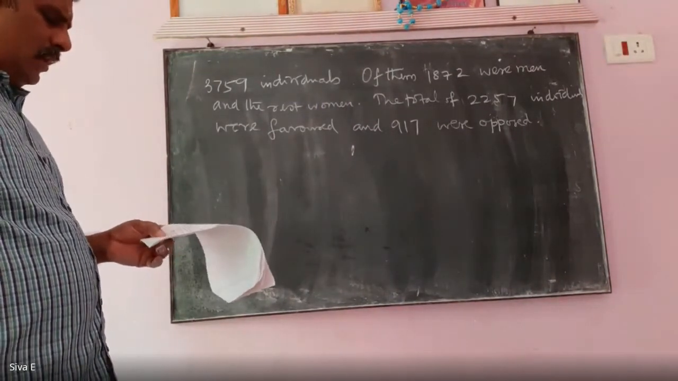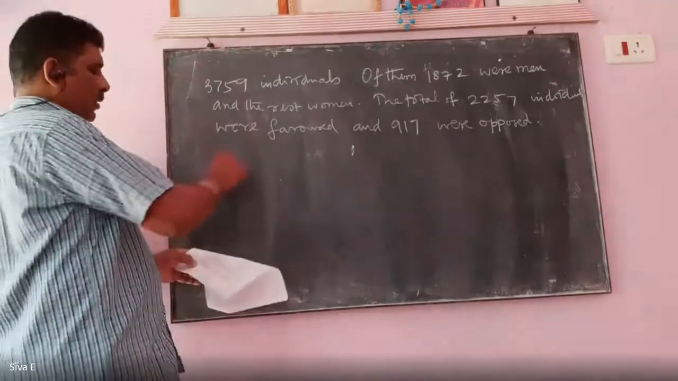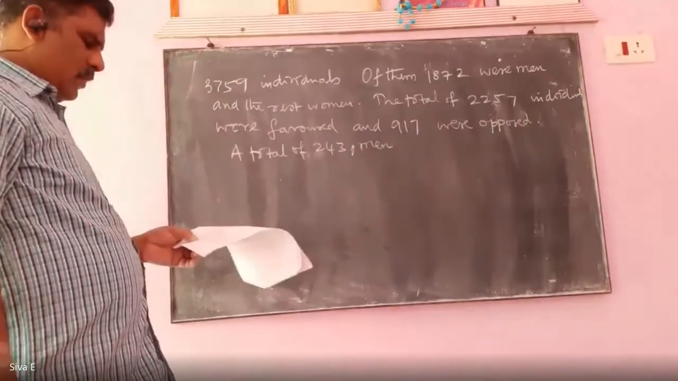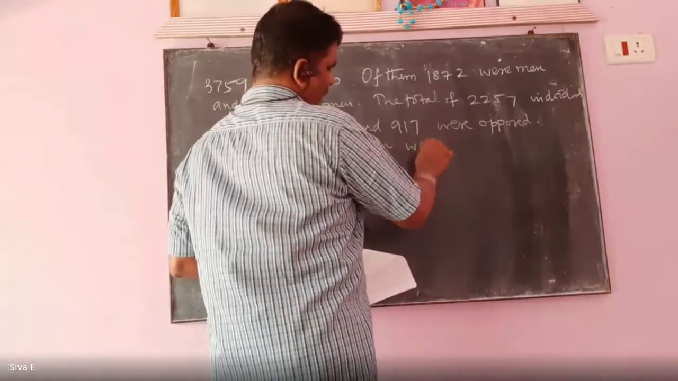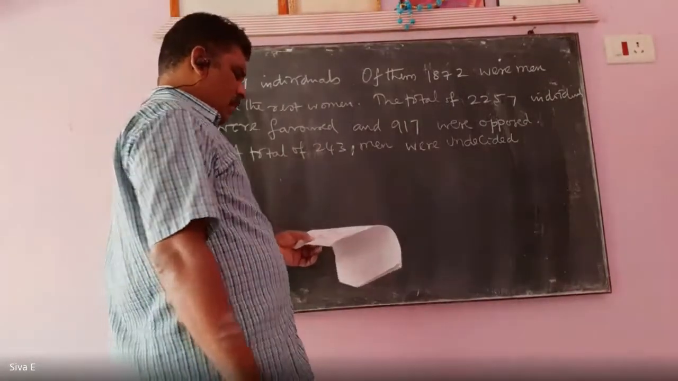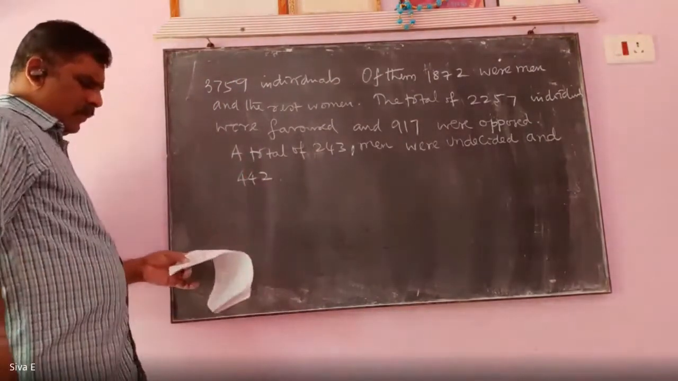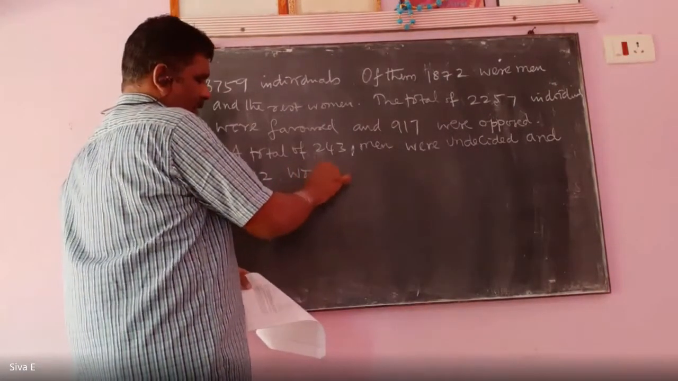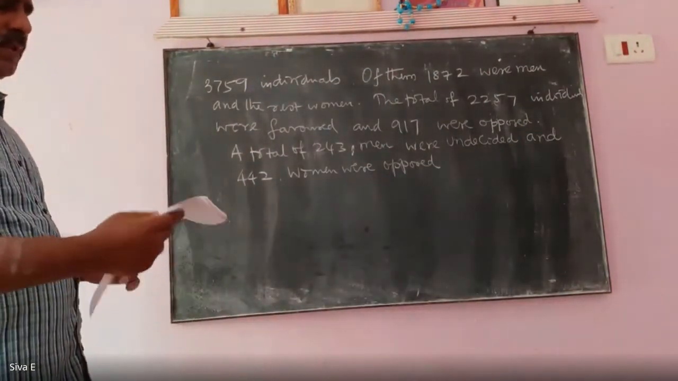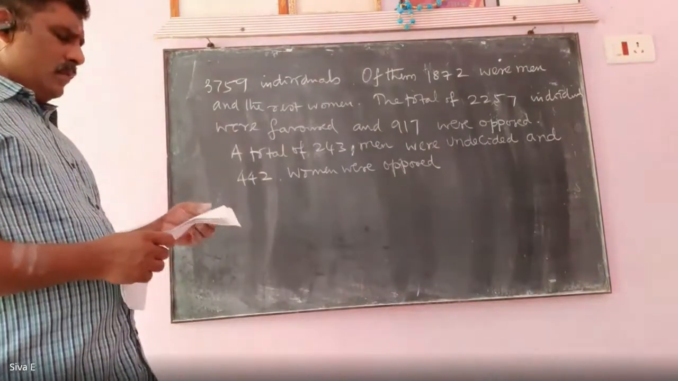A total of 243 men were undecided, and 442 women were opposed to the proposal.